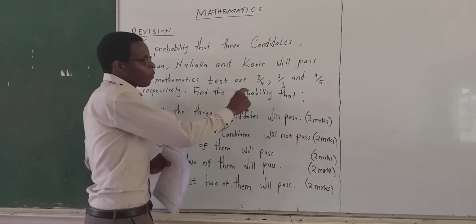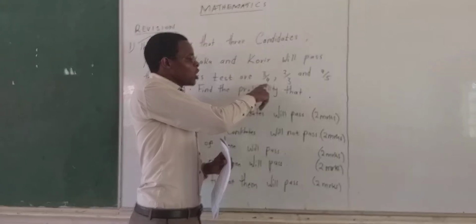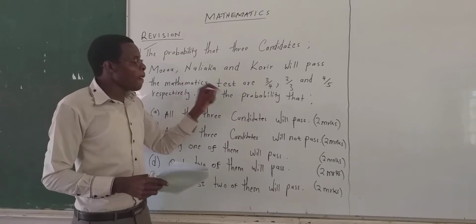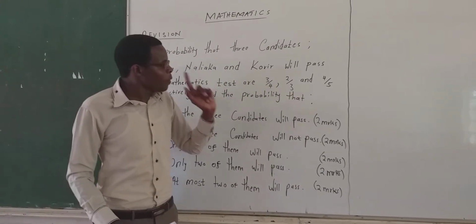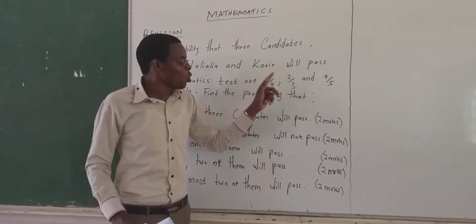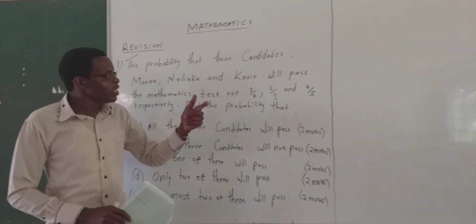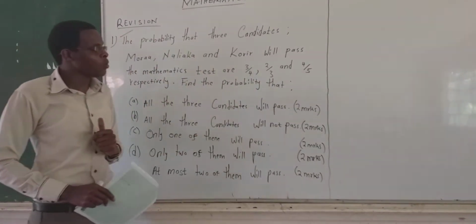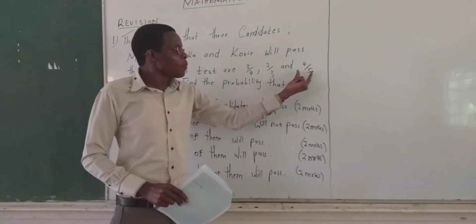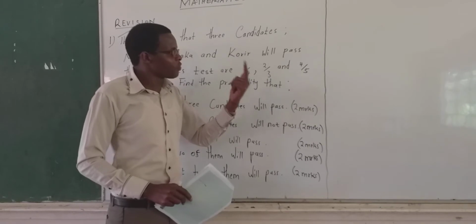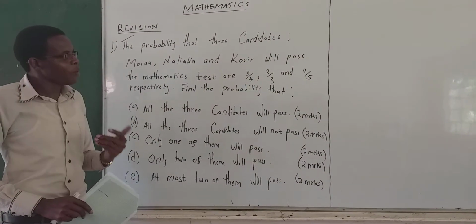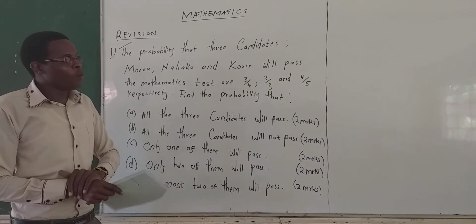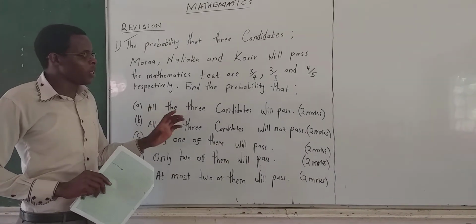Like this one, if the probability of Mora passing is 3/4, then the probability of Mora failing is 1 minus 3/4. If the probability of Nariaka passing is 2/3, then the probability of Nariaka failing is 1 minus 2/3, which is equivalent to 1/3. Lastly, if the probability of Korea passing is 4/5, then the probability of Korea failing is 1 minus 4/5. That is how we can find the probability for not passing.